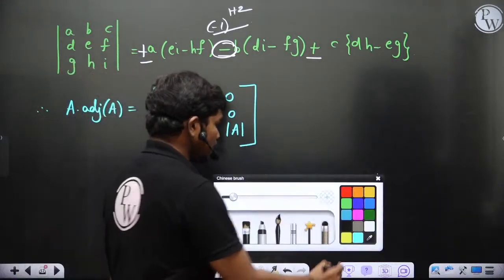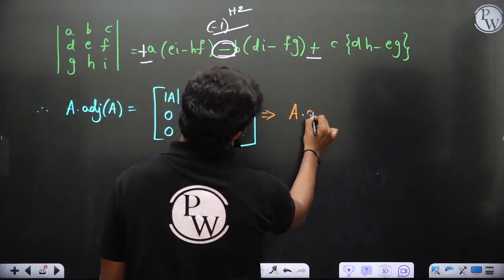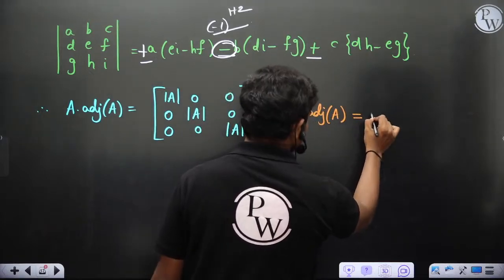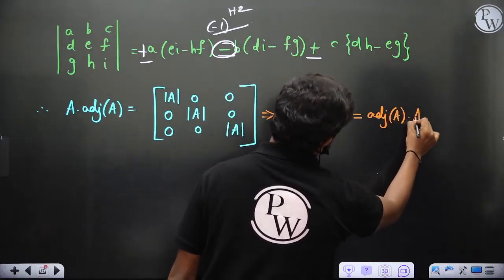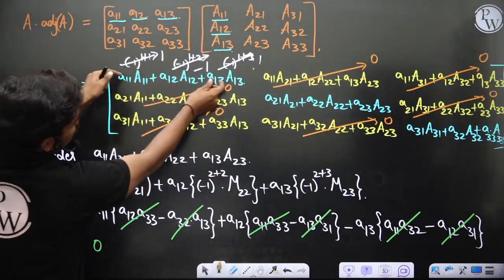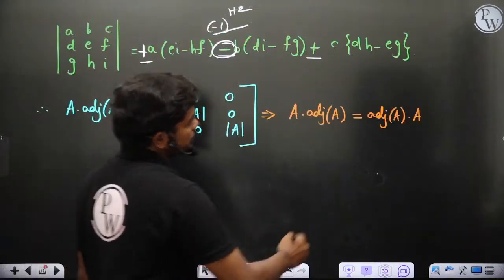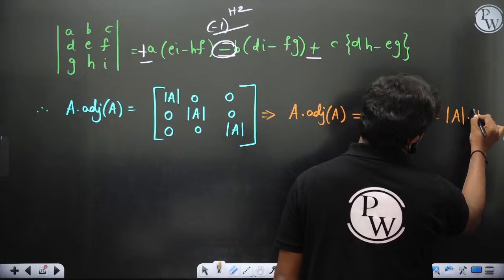So A into adjoint A is equal to adjoint A into A. This is also the same, because if you try the reverse, the terms just flip, but you have the same combination again. So this matrix is always equal to det A times I.